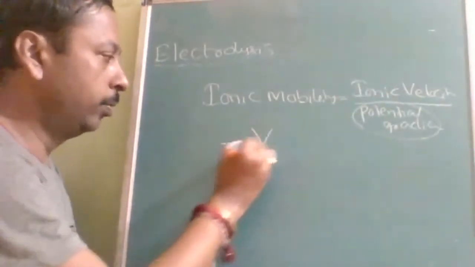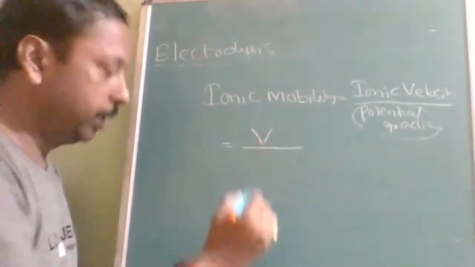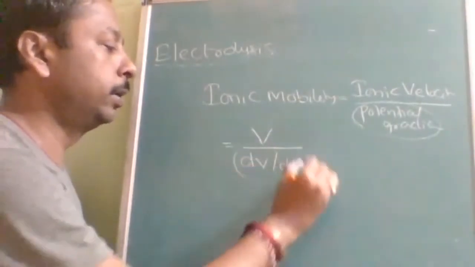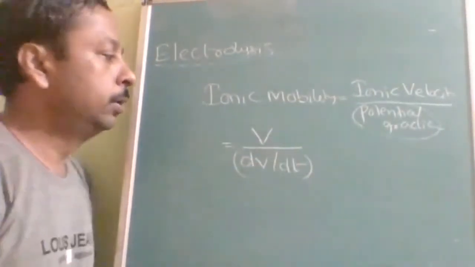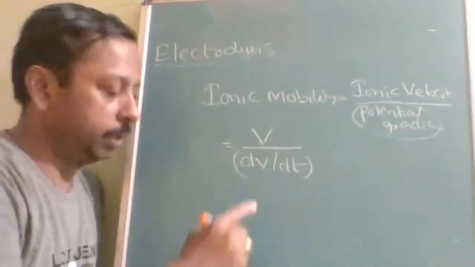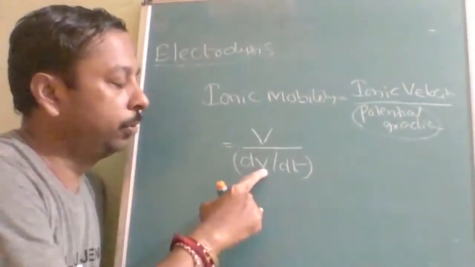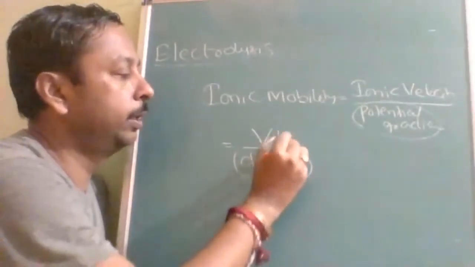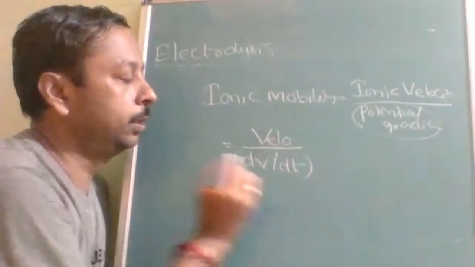Okay. In the numerator it will be v, in the denominator dV by dl, the potential gradient. This is velocity and this is voltage, though both are represented the same way. Actually this is velocity, this is voltage.